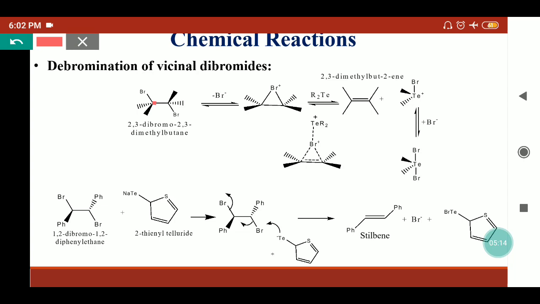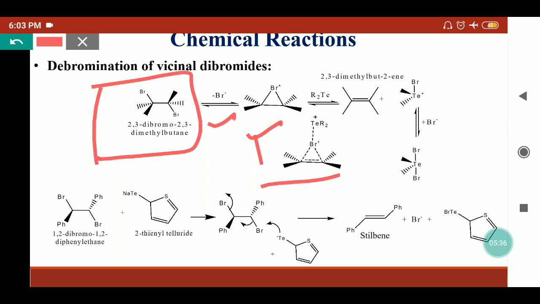Now we have to look at how the organotelluriums are useful to debrominate these vicinal dibromides. This is the vicinal dibromide. Here one bromine is eliminated, then we'll get the cyclobromonium ion, and when diorganotellurium reacts with this cyclobromonium ion, this type of intermediate will form where the bromine atom is attached to the tellurium metal.